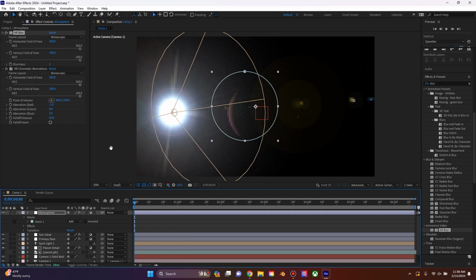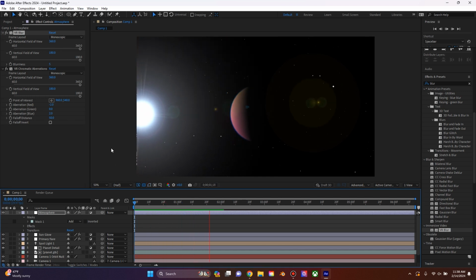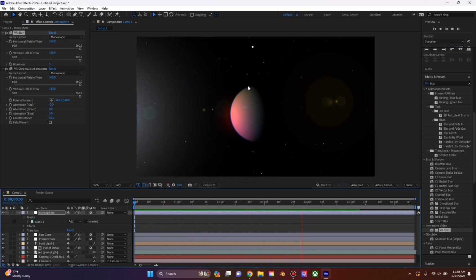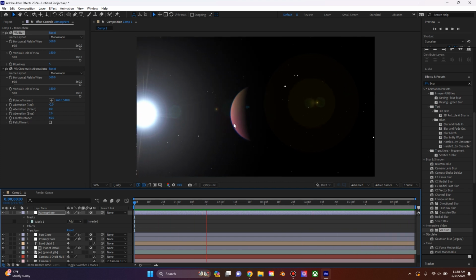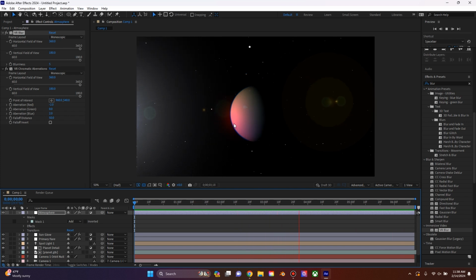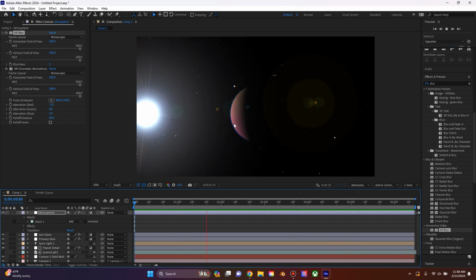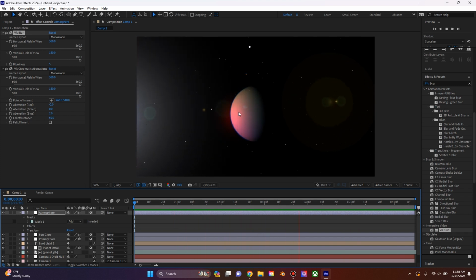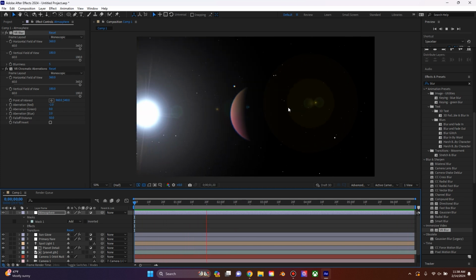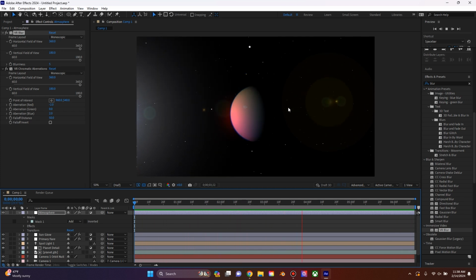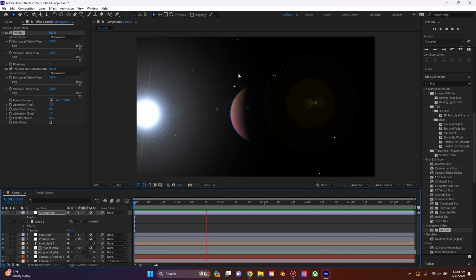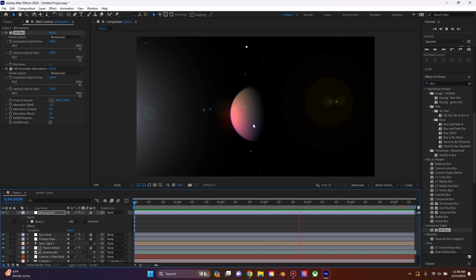And so now, if we look at our animation, our planet, you can see, has just a little bit of an atmosphere to it. You can see some of those blues, you can see some of the green, just a little bit of the red, and it really sells that planet look now. Of course, if you added texture to your planet, this would look way cooler than my simple pinkish, reddish gas giant. But this is a very basic starter introduction to this.